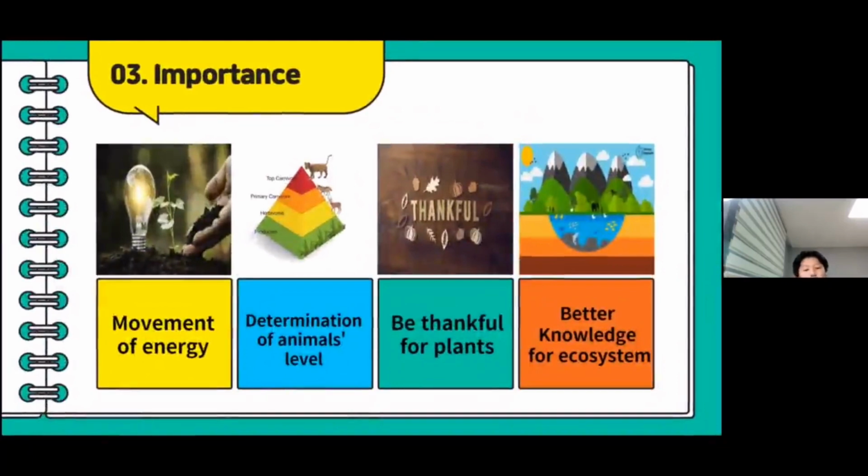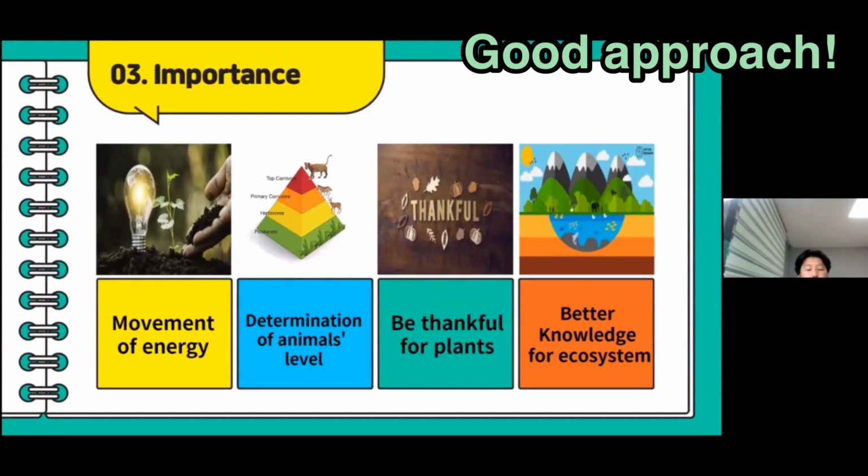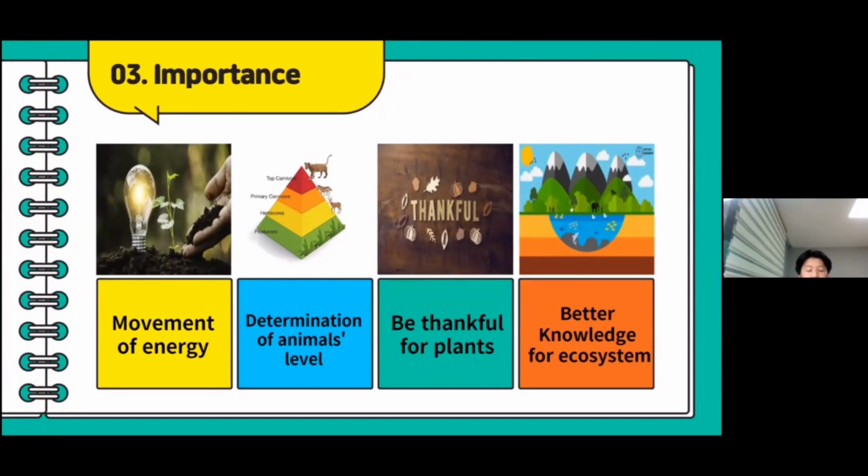But here, we can have a question. We know the food pyramid ranks, who invented this term, and what this term means. But why do we have to study food chain? I guess it is because we have 4 benefits when we study it. First is about the movement of energy between animals and plants, and also prey and predators. So you can have better knowledge about the ecosystem and natural things.